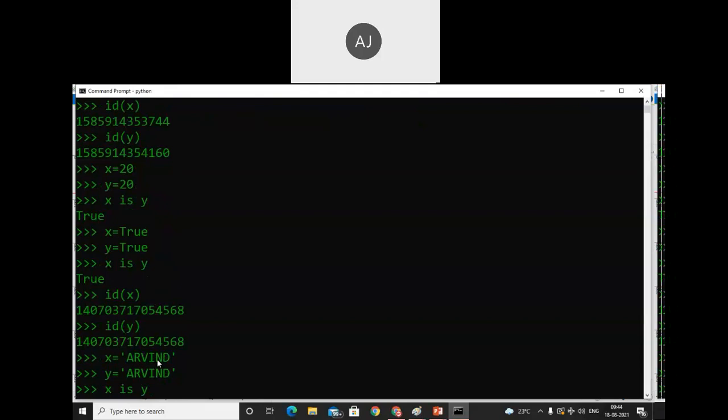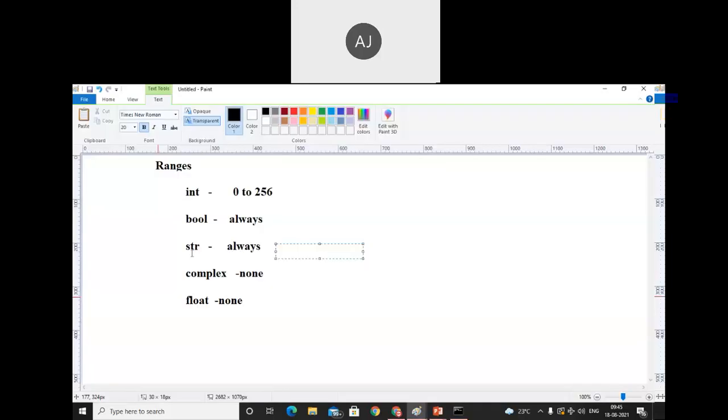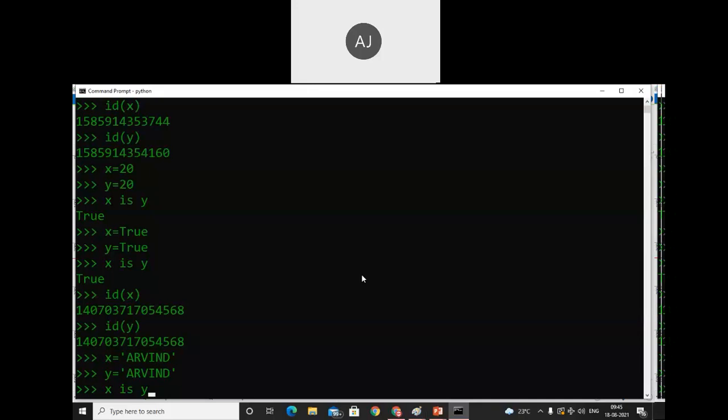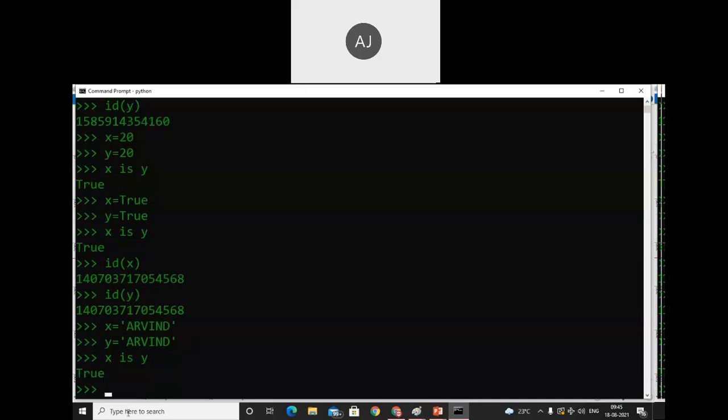See, the object values will be the same. The answer is one. Why? Because we already told that for string it always reuses the object. See, we get the true value.